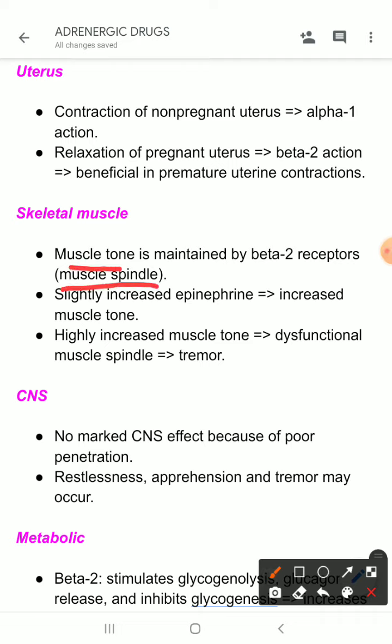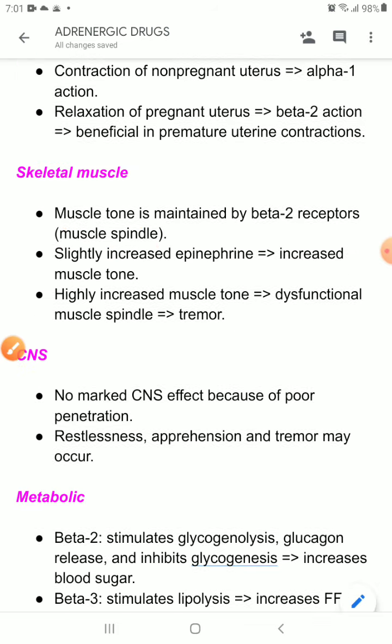So muscle tone is maintained by beta 2 receptors. If you give beta blockers, this tone will be diminished. For that reason, patients taking long term beta blockers feel muscle weakness and muscular fatigue. They cannot exercise properly, because if they exercise they feel tired and feel muscle pain. So that is the reason. This is an important clinical implication.